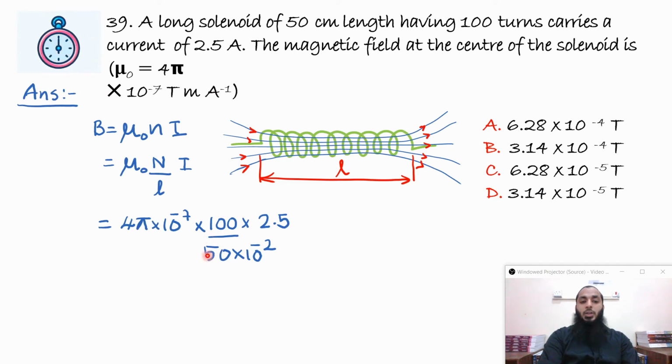the length of the solenoid is 50 centimeter, so it will be 50 into 10 raised to minus 2 meters, and current is 2.5. If you again calculate, it will come out to be 6.28 into 10 raised to minus 4 Tesla.